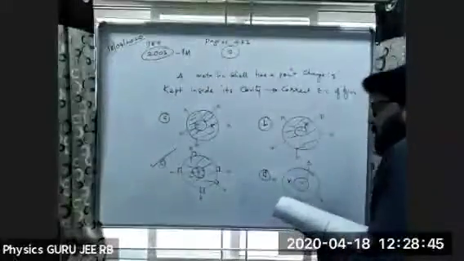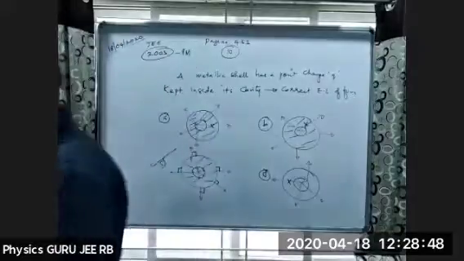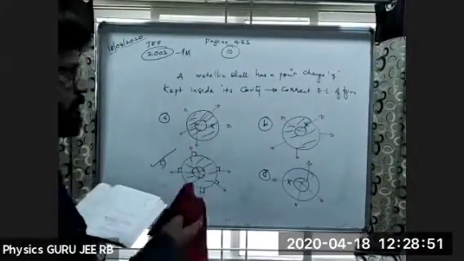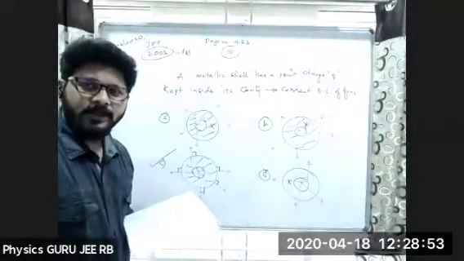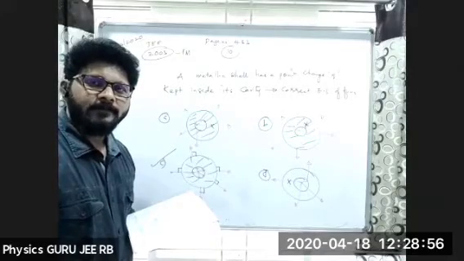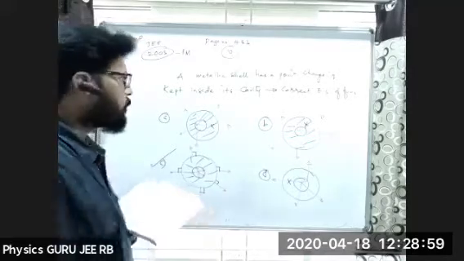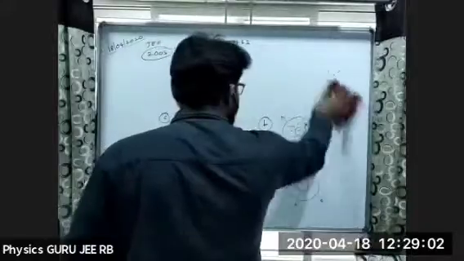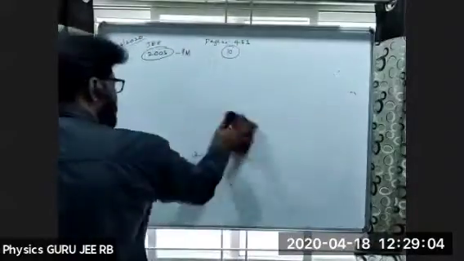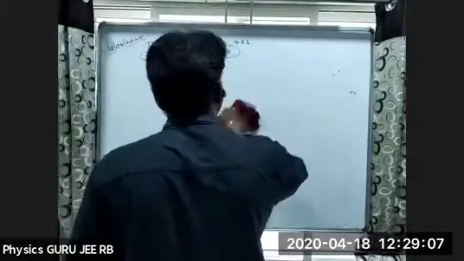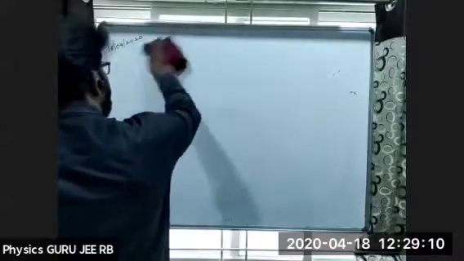So I think this is the third question, right? Third or second one? Third one. Okay, fourth one. We'll go to the fourth one, which is given in MCAT, multi correct answer. MCAT, advanced question, we can say.